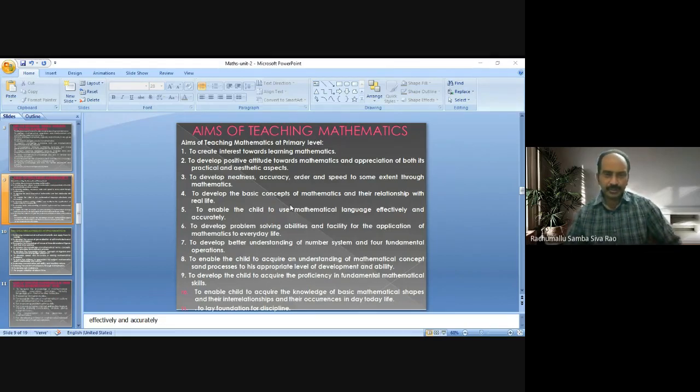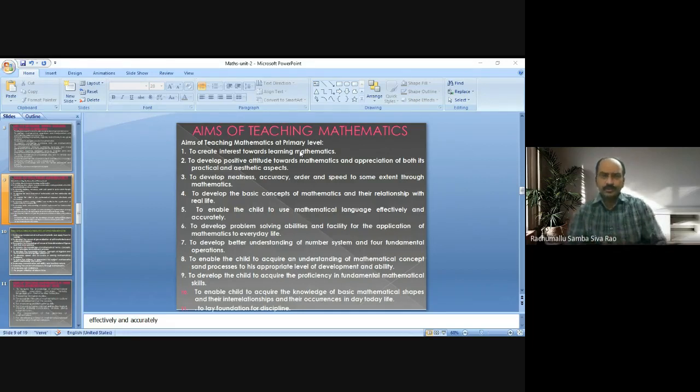So, what we are going to teach at primary level. Then automatically we may say the aims of teaching mathematics at primary level. So aims means after completion of this primary level of schooling, what a student achieves, what a student gets. Okay, these are the aims of teaching mathematics at primary level. So let us see what they are.